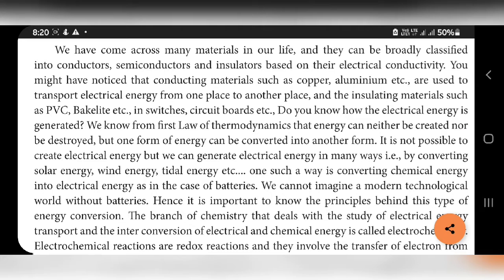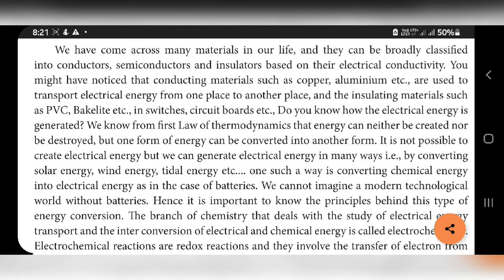materials are classified. You might have noticed that conducting materials such as copper and aluminum are metals. These are used to transport electrical energy from one place to another. Usually, our home contains wires, and that wire contains copper.